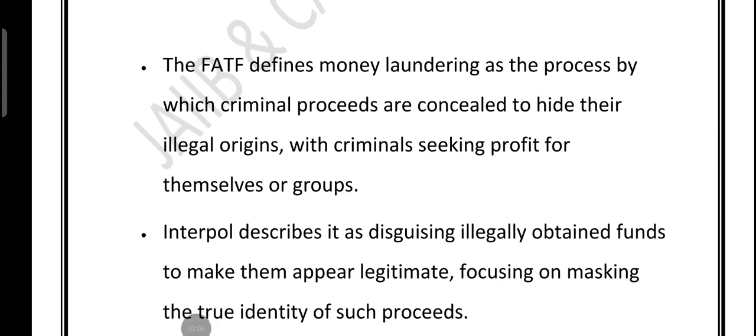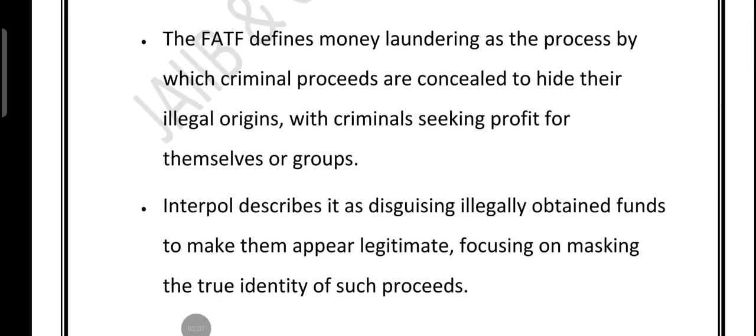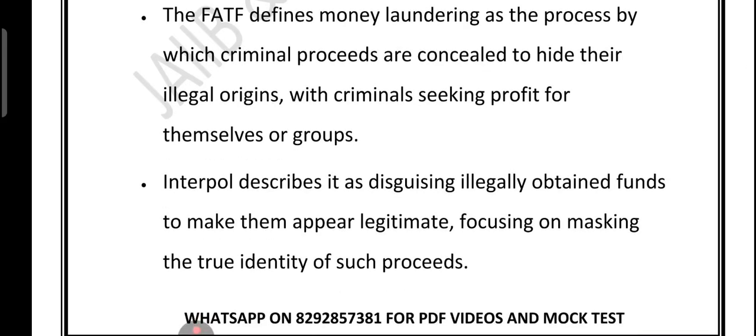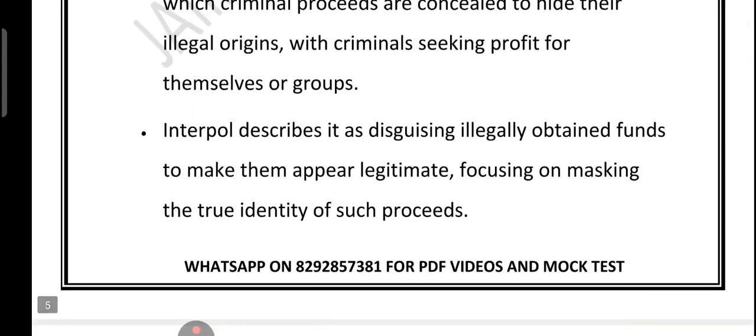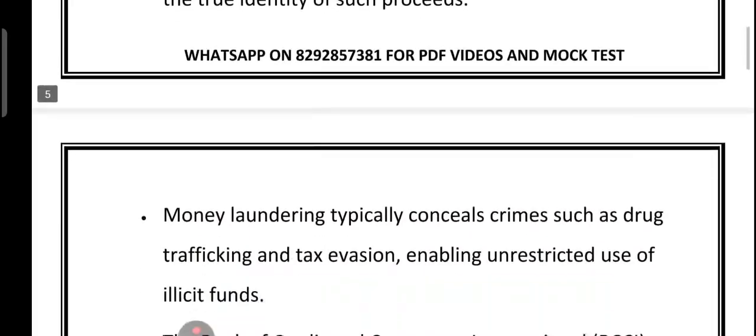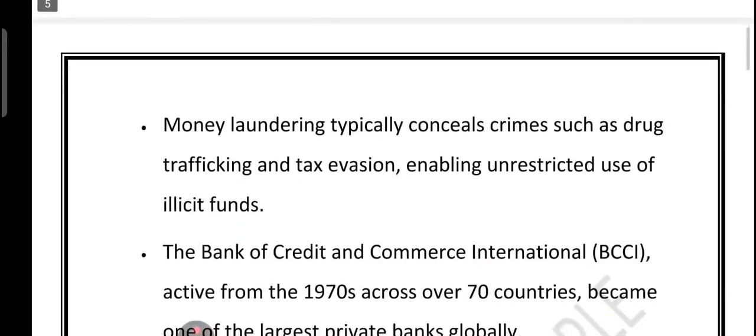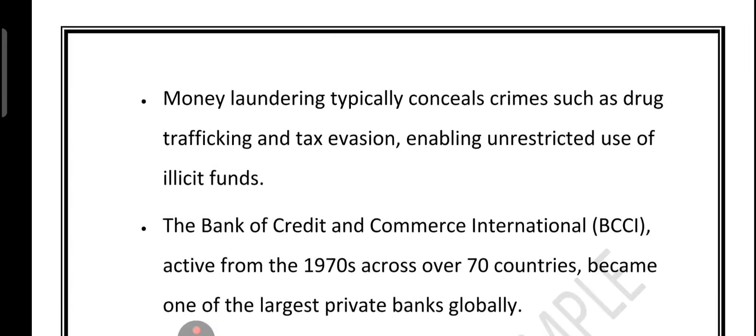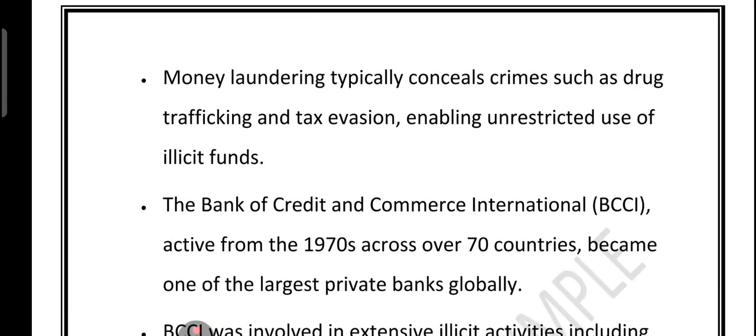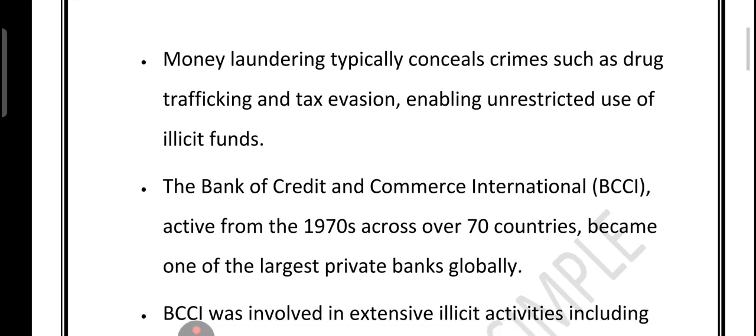So friends, FATF, that is called the Financial Action Task Force, defines money laundering as the process of hiding criminal profit so that no one can trace it back to its illegal source. Criminals do this to keep the money for themselves or for their group without getting caught. Interpol has a similar view. It's about disguising illegally obtained money so it looks completely legitimate, making it hard to link back to the crime. Most of the time, the process hides the proceeds of serious crime like drug trafficking or tax evasion, giving criminals the freedom to use their dirty money without restriction.